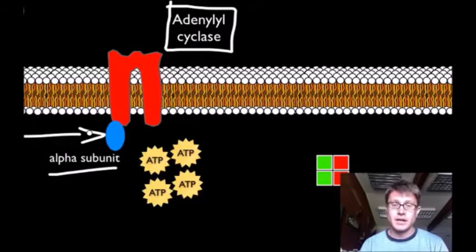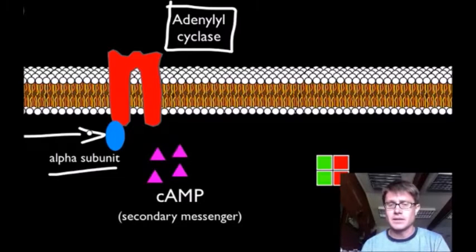Now, what is ATP? Remember, it has three phosphates attached on the outside. We're very familiar with how ATP can be converted to ADP when it drops off a phosphate. But it can also drop off two phosphates, and that's what happens here.